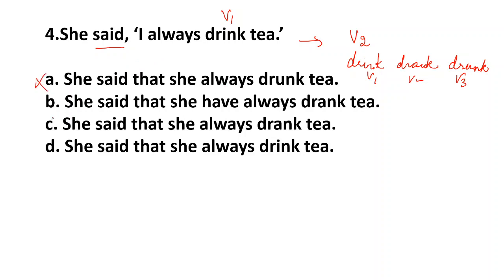This is wrong: "She said that she have always drank tea." Oh my God, this is also wrong. "She said that she always drank tea." "She said that she always drink tea." Now this is also wrong. So this is V2 and this is correct. Next sentence you see.